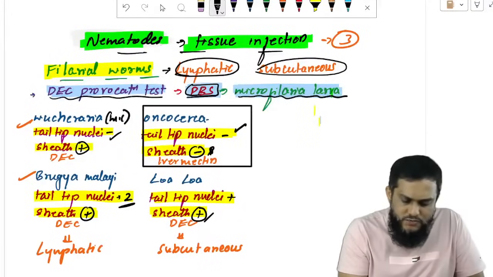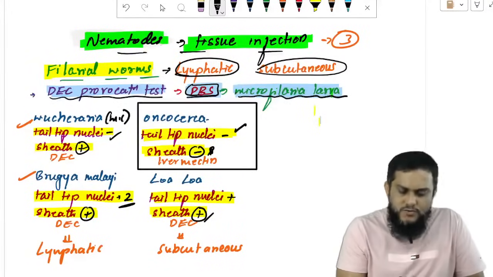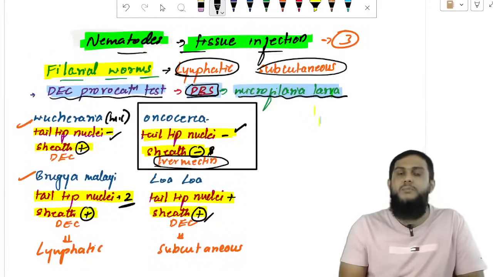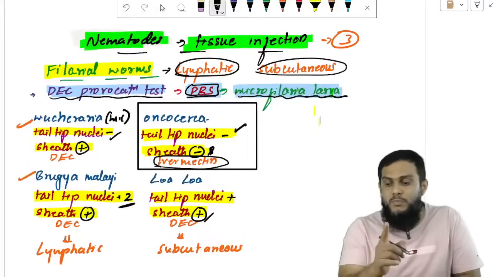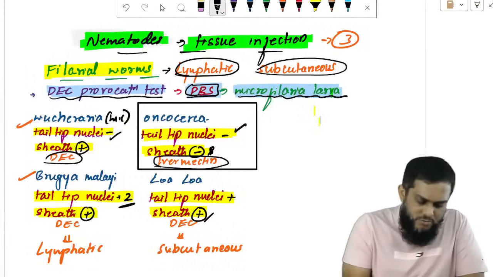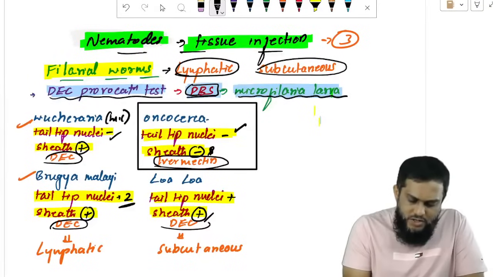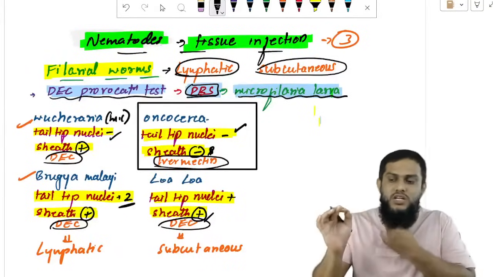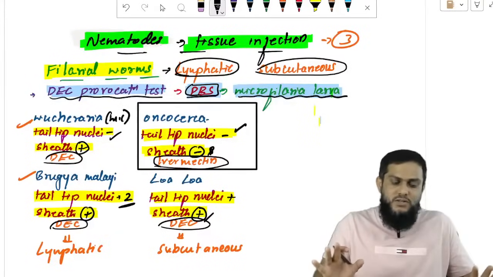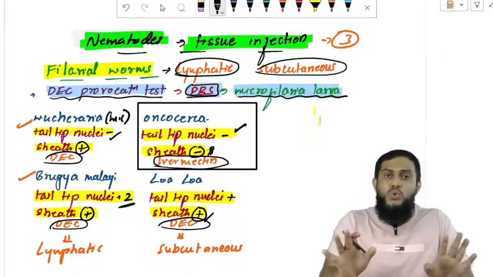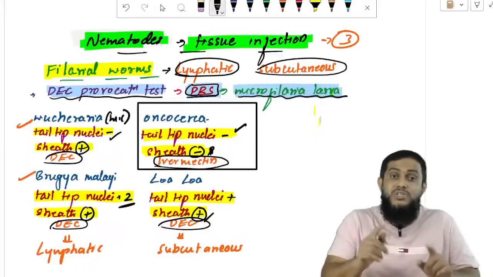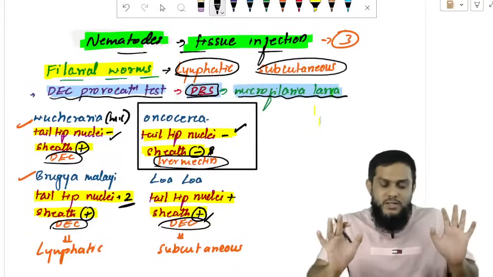And you know, Onchocerca is different. Why is Onchocerca different? The treatment is ivermectin. What we have studied is that treatment for filarial worms is DEC. All the filarial worms are treated with DEC, but Onchocerca treatment is ivermectin. Remember, Onchocerca is different. Also no nuclei, no sheath. Nothing at all. Easy to remember. No sheath, no nuclei in the tail tip.